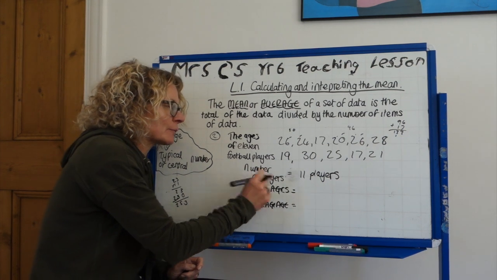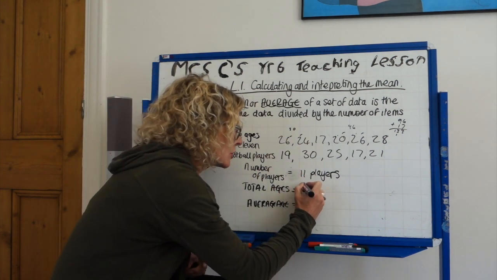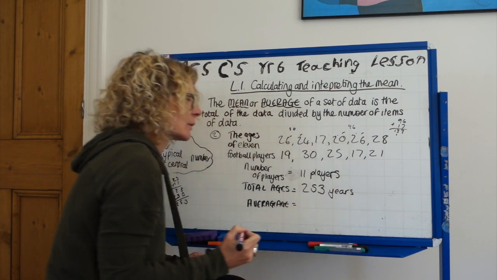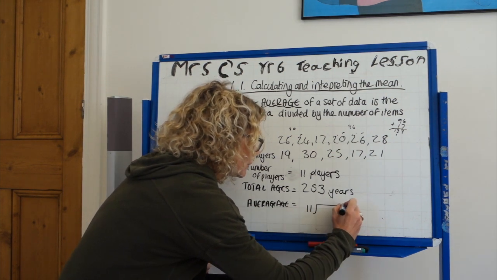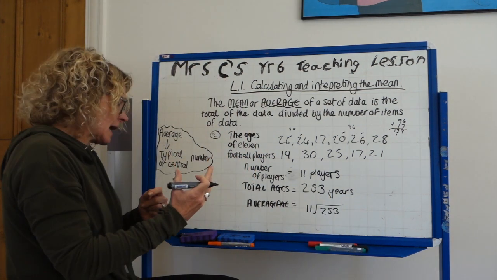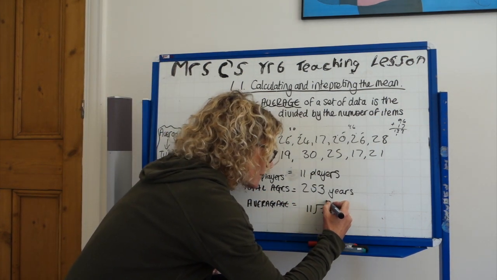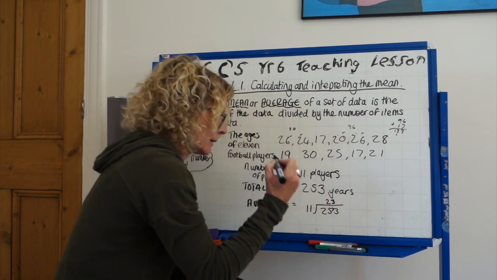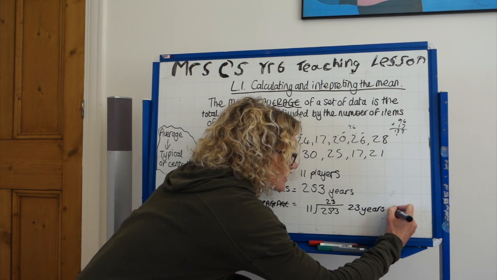Right, okay, so the number of players were 11 players. The total of all their ages was, hopefully you got it, 253 years. So what was the sum that you were going to have to do? You were going to have to divide 11 into 253 to find their typical or their central age. Okay, so 11s into 25 go 2 times, remainder 3, and 11s into 33 go 3 times. So the average age for these footballers in the team was 23 years old.